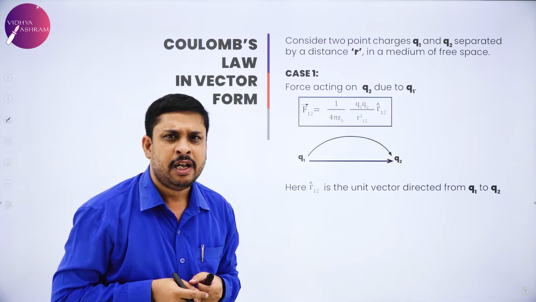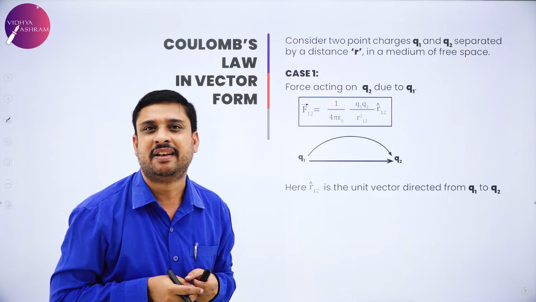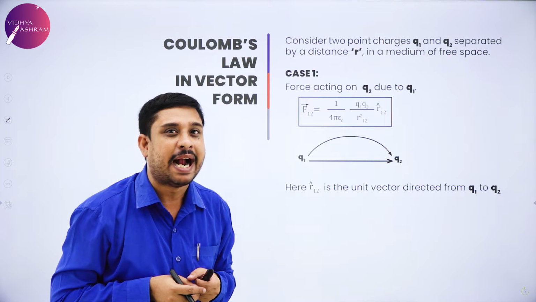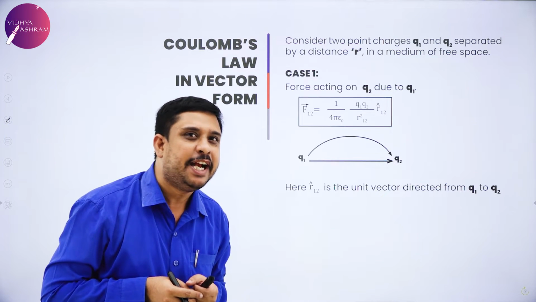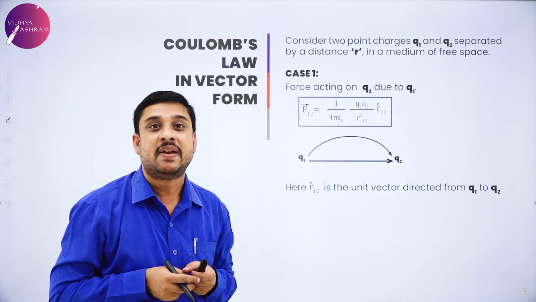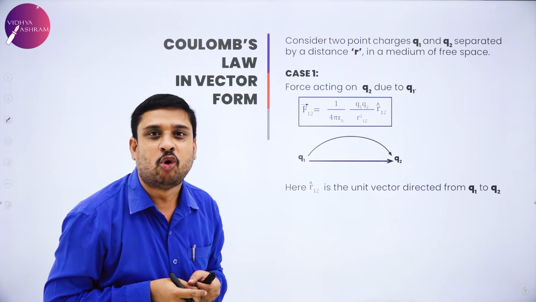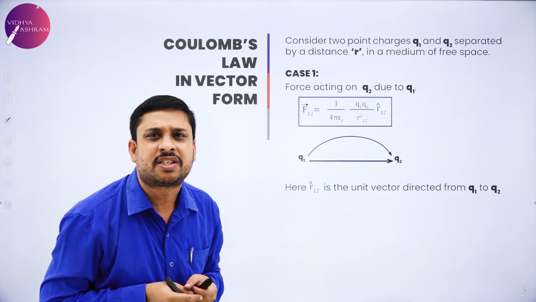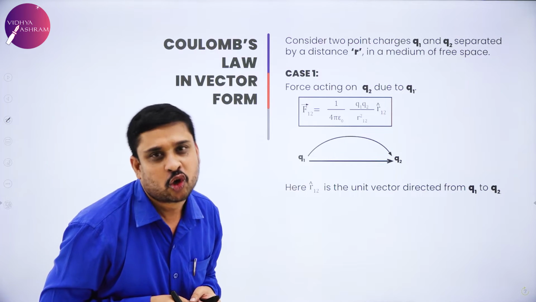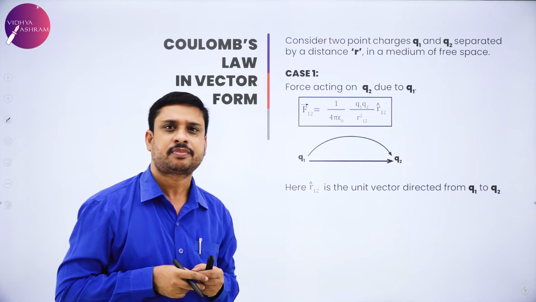Now, coming to the key application, we will try to understand and write Coulomb's law in vector form. We will be trying to understand the vector notation of Coulomb's law.